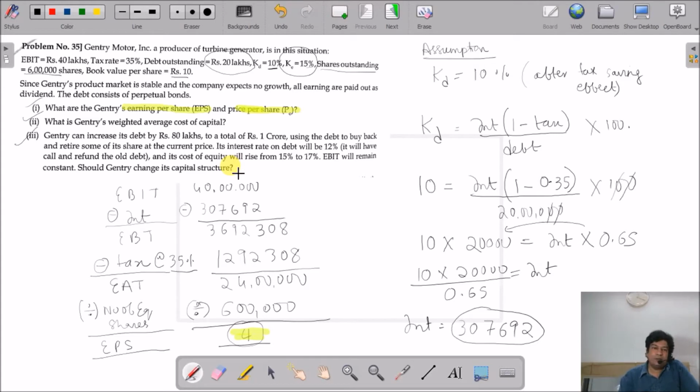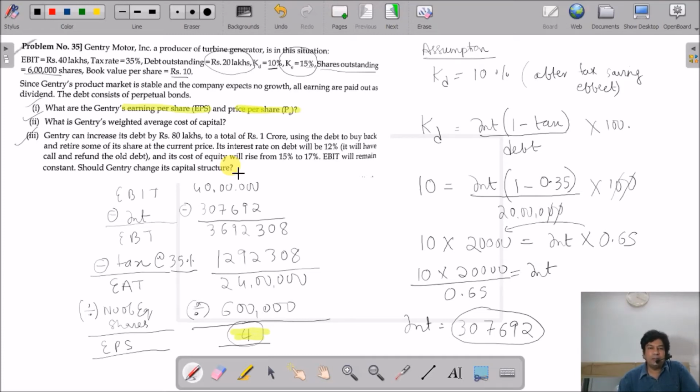Now what they have asked you is whether this company should change its capital structure and whether it will be beneficial for the company to change its capital structure. So we are going to take the decision from the point of view of equity shareholders. Now what we are concerned with is the market price of the share and the earning per share.